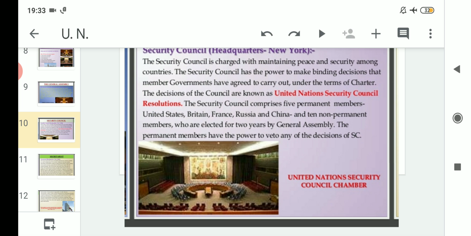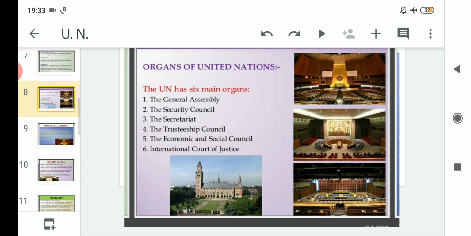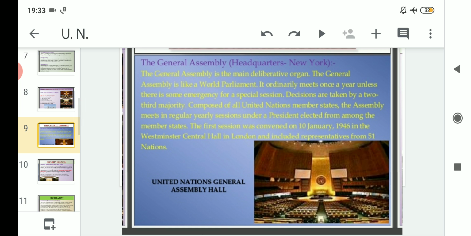So with this we have come to the end of the topic. In today's topic we started from the organs of the United Nations, according to which we studied that the UN has 6 main organs, namely the General Assembly, the Security Council, the Secretariat, the Trusteeship Council, the Economic and Social Council, and the International Court of Justice. We studied elaborately first the General Assembly, which has its headquarters in New York.